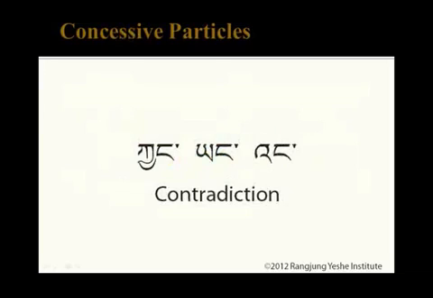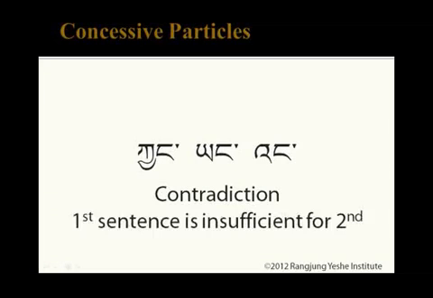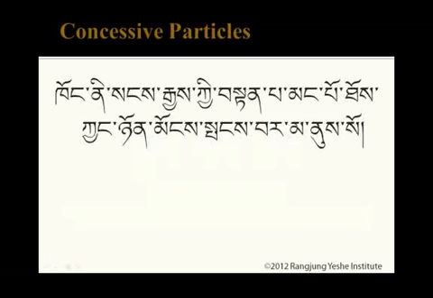When the concessive particles kyang, yang, and ang are found between sentences, they similarly indicate a contradiction, translated as but, however, although, and so on. These particles are usually used to indicate that whatever happened in the first sentence isn't sufficient for the next sentence to happen. For example, kong ni sangye ki tempa mangpo tu kyang nyomong pangwar manu so.